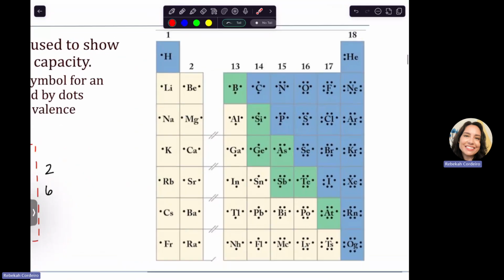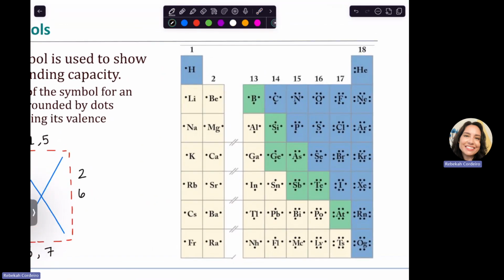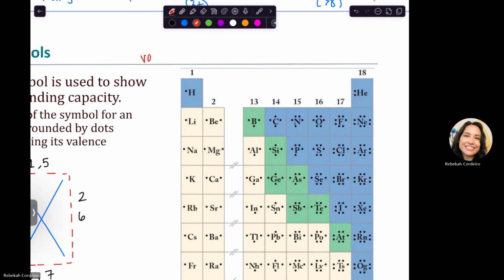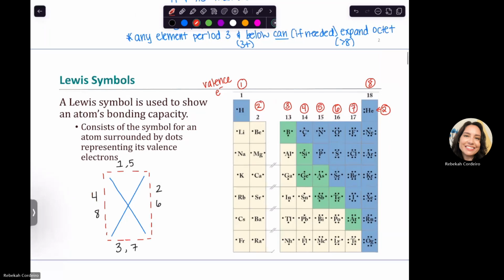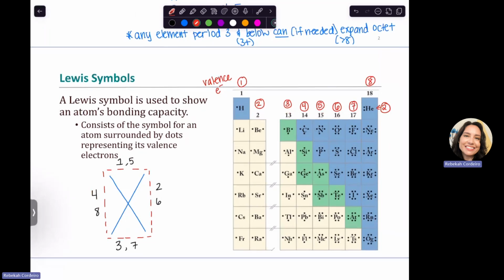And then remember that your valence electrons just go across the tall groups. You could do the whole electron configuration if you want, but it goes across 1, 2, 3, 4, 5, 6, 7, and then technically 8 up here, but really remember that only 2 for helium. So you could find the valence of anything in a tall group pretty easily just by counting across the top. We're really only going to be dealing with tall group stuff for Lewis structures, so you won't have to worry about valence for the middle.